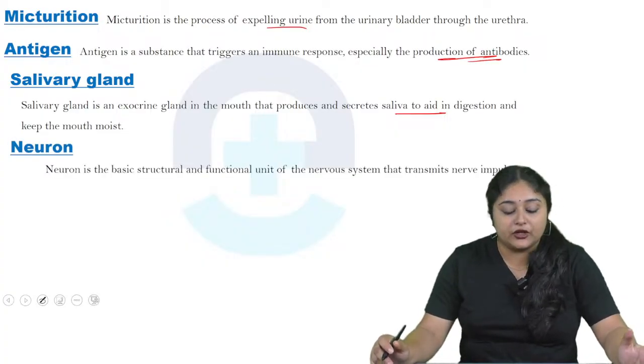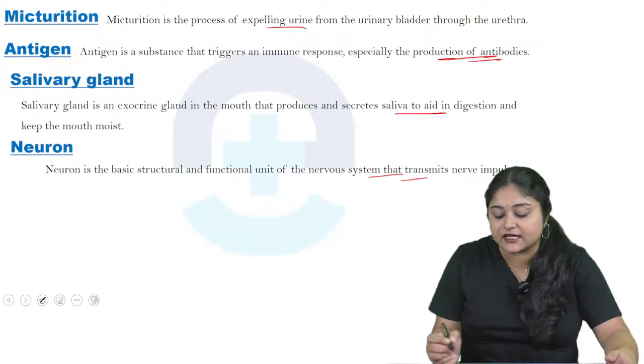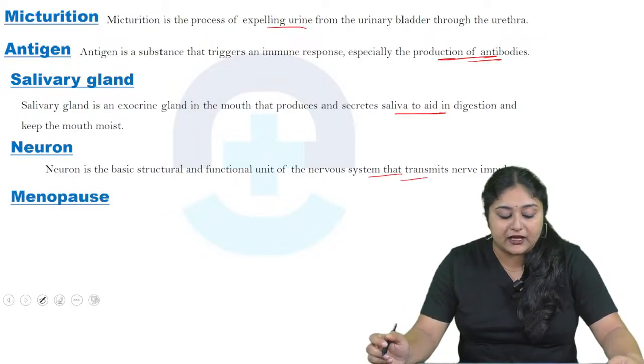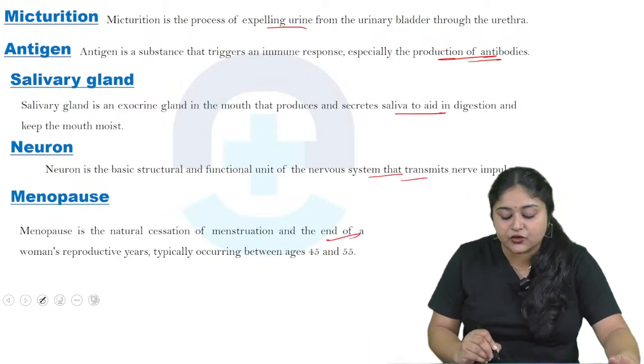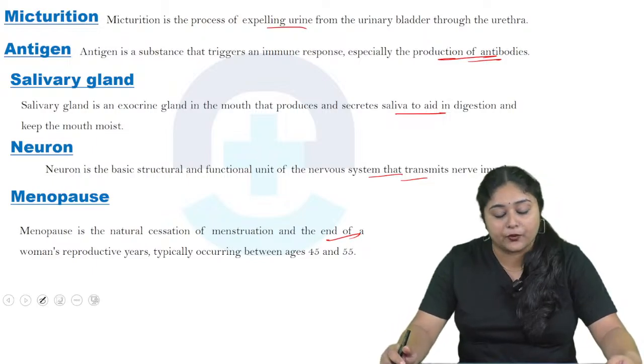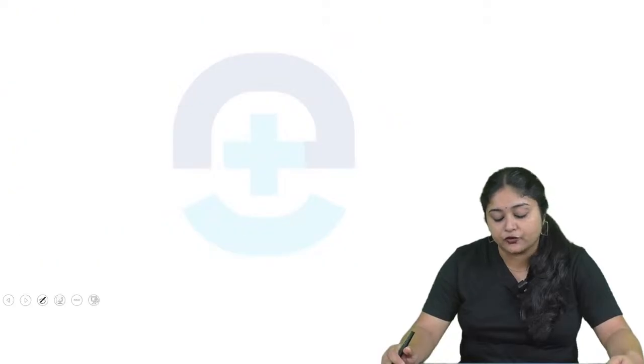Now come to the neuron. A neuron is a basic structural as well as functional unit of the nervous system which transmits nerve impulses. Now come to menopause. Menopause is the natural cessation of menstruation at the end of a woman's reproductive years, typically occurring between the ages of 45 to 55.